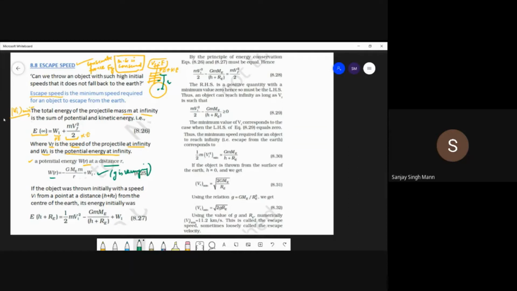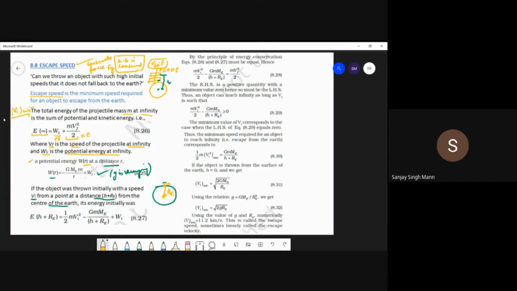Now suppose the object was thrown initially with a speed vi from a point which is at a distance h plus Re from the center of the earth. This small distance is h, and this distance from the center is Re.